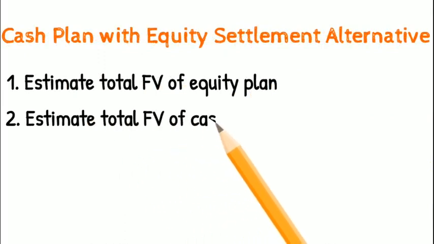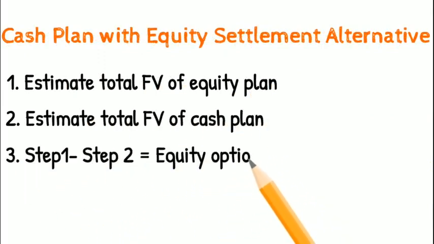Next topic is cash plans with equity settlement alternative. Here the employee is given a choice of whether the settlement would happen in cash or in the entity's own equity shares. It is not just a SAR or an ESOP. We know that if it is an ESOP plan, remeasurement will not happen. But if it is a SAR, it shall be remeasured at each balance sheet date. So how will we account for such a transaction?